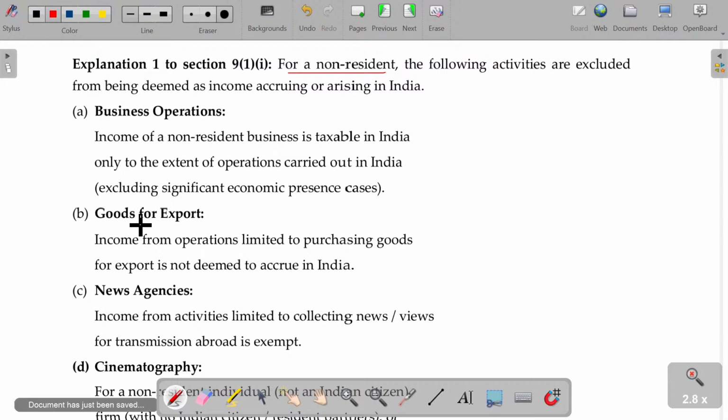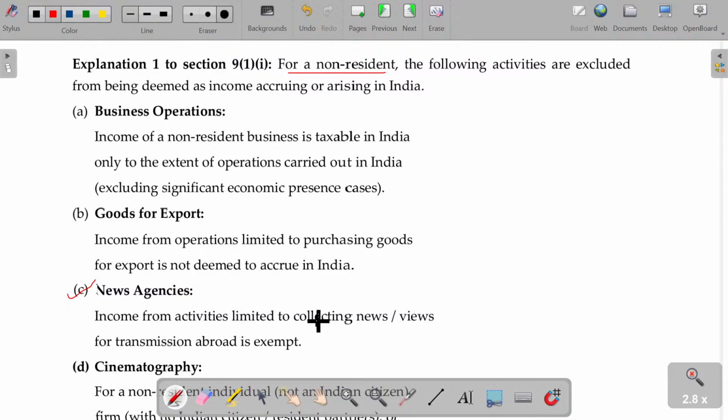So, if it is related to a news agency, that will not be considered as deemed to accrue or arise in India. BBC visits India, or they have their own representative here to collect the news and views of India. Definitely BBC earns money because of the news telecasting, which is broadcast on their own network. But of course, the income is not considered as accrued in India.